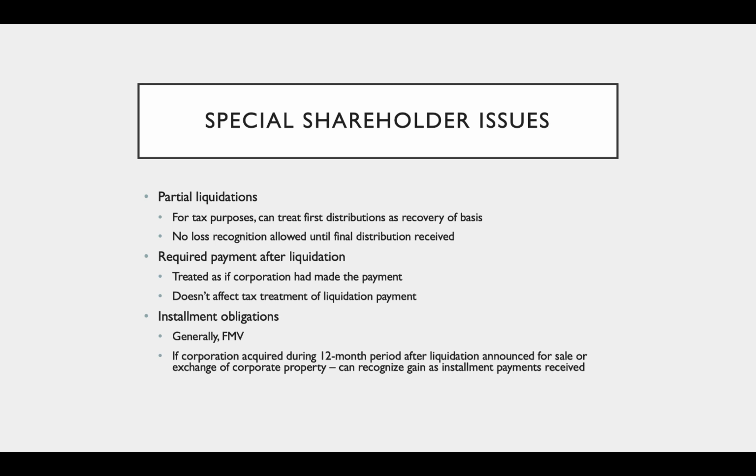And then if I receive installment obligations as part of a plan of liquidation, I usually value those at their fair market value just like any other asset. But if the corporation acquired that installment obligation during the 12-month period after the announced liquidation, but prior to the receipt of that, I can recognize gain on those installment obligations as the installment payments are received. So over a period of time as I am receiving those payments.